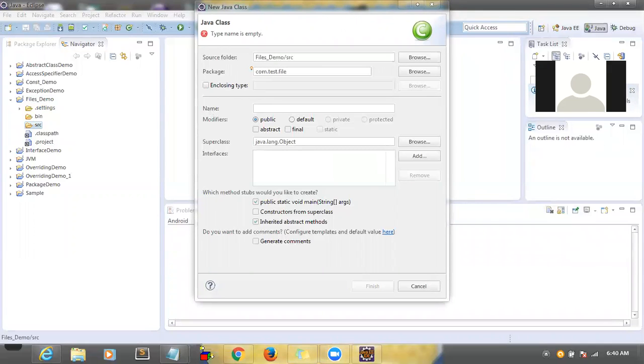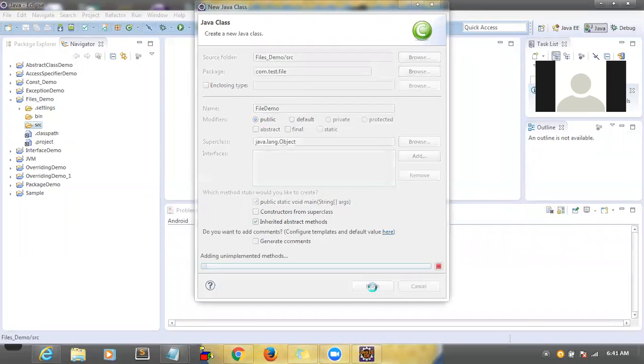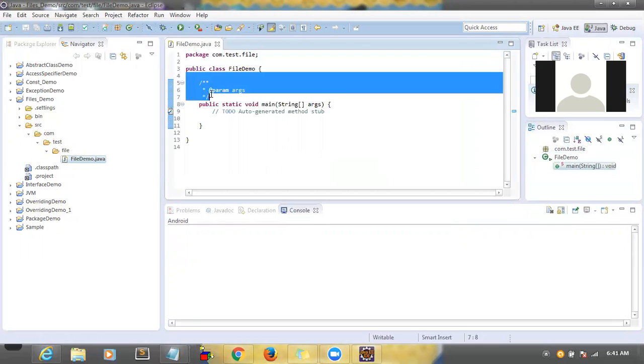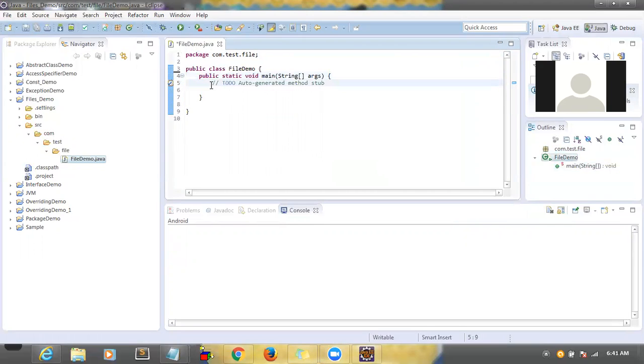So this is my package name, com.test.file. And I'm going to create a simple class called FileDemo, with public static void main, and finish. So one simple class is generated, correct? So far is clear, right? So far we have not done anything related to the file system.